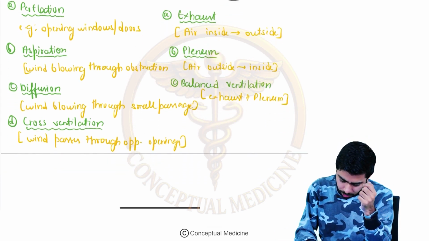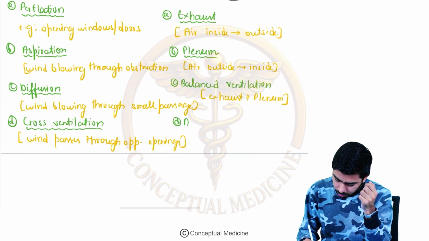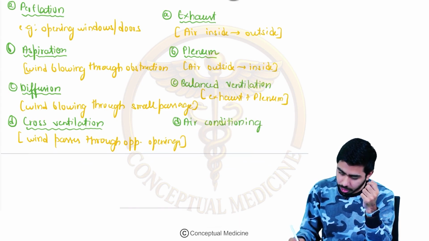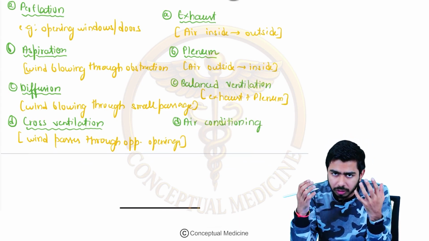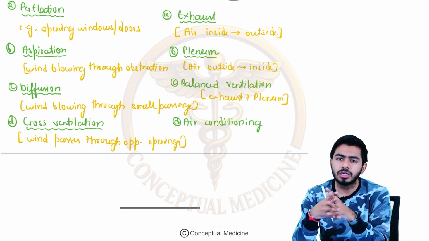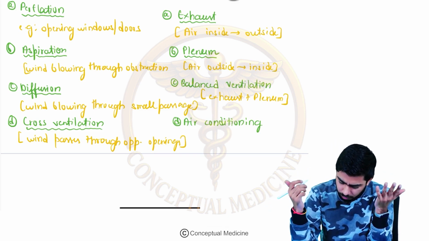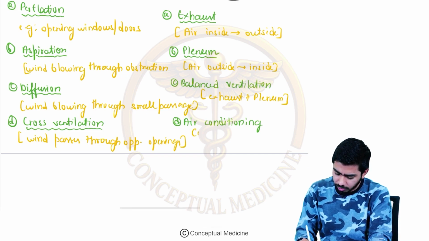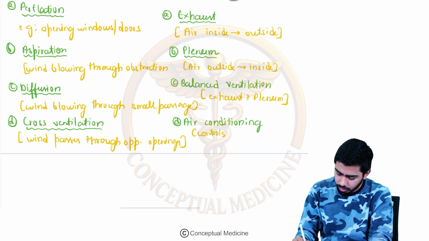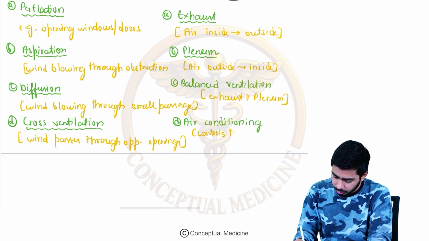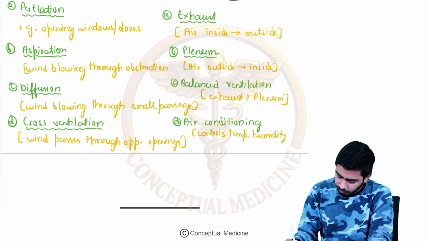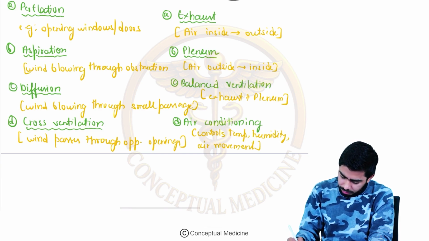And then at last, all of you might be using it, the air conditioner or air conditioning. In air conditioning, obviously we are talking about so many things. It takes care of air temperature, humidity, air movement, the cooling power of the air inside the room, right? It talks about many parameters. So in a nutshell, I shall write over here that it controls the temperature, it controls the humidity, it controls the air movement inside the room. These are the basic ideas, along with many other things.